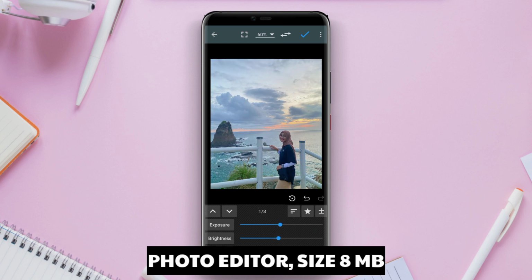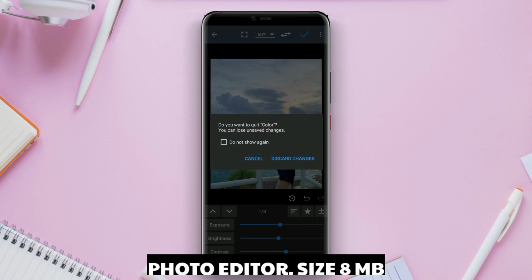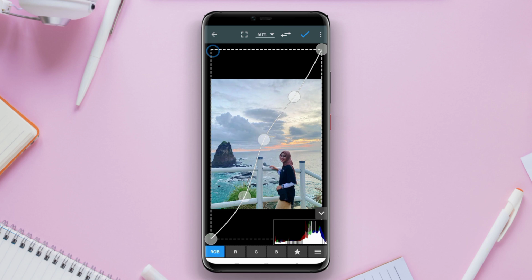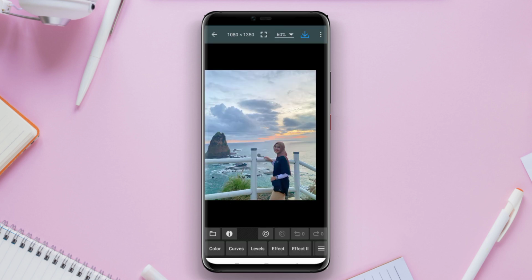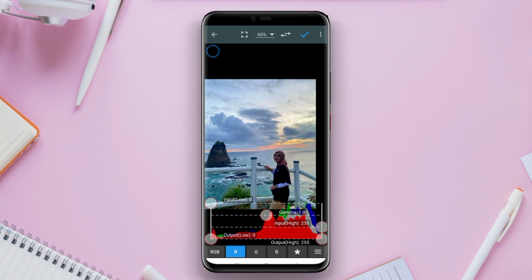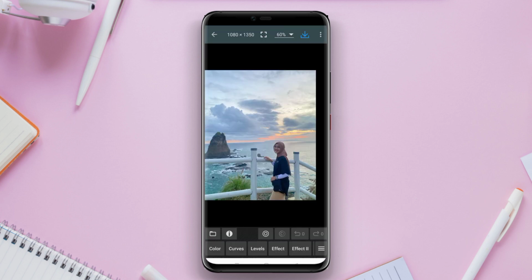Photo Editor. Photo Editor is an application specifically designed for editing photos on Android devices. The app provides various editing features such as photo retouching, object removal, color effects, image cropping, and much more.